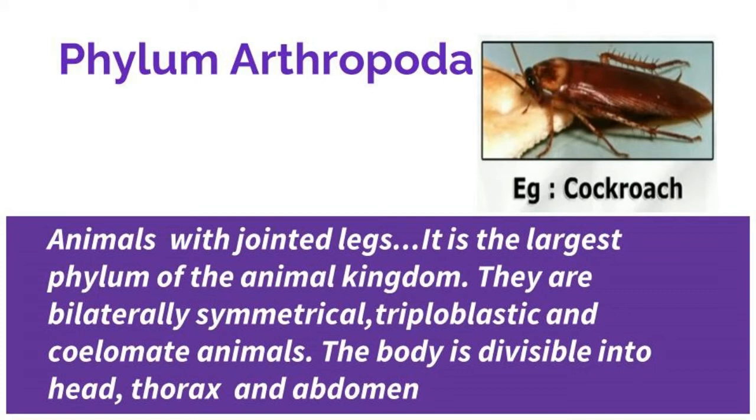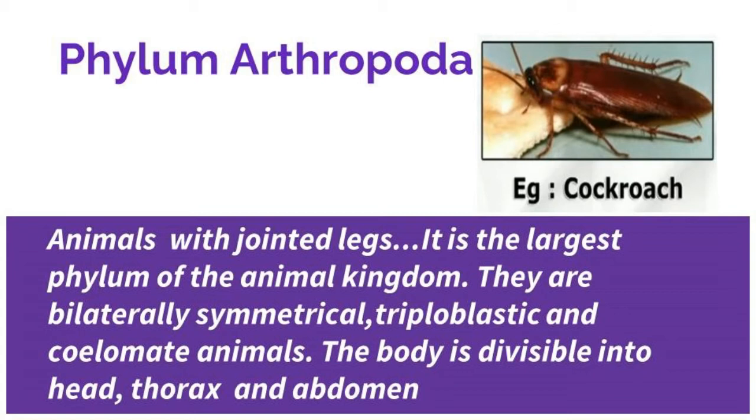Phylum Arthropoda, animals with jointed legs. It is the largest phylum of the animal kingdom. They are bilaterally symmetrical, triploblastic and coelomate animals. The body is divisible into head, thorax, and abdomen. Each segment bears paired jointed legs. You can see the example of a cockroach, which has jointed legs.